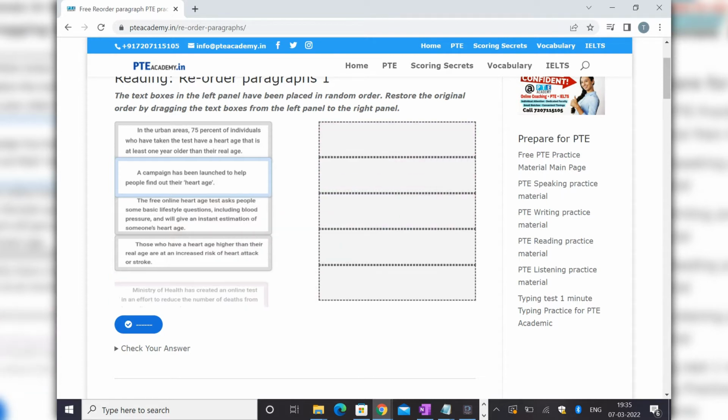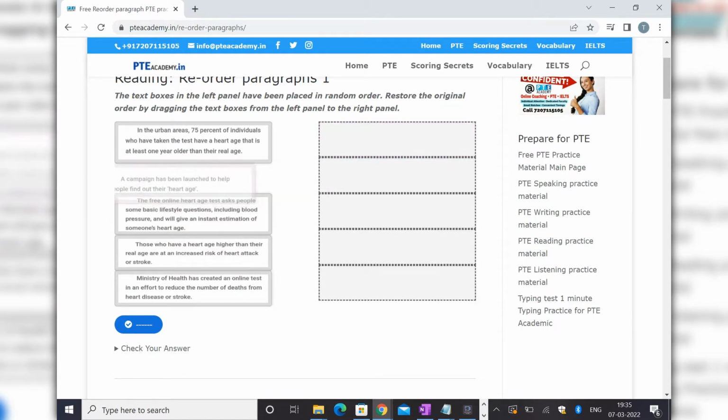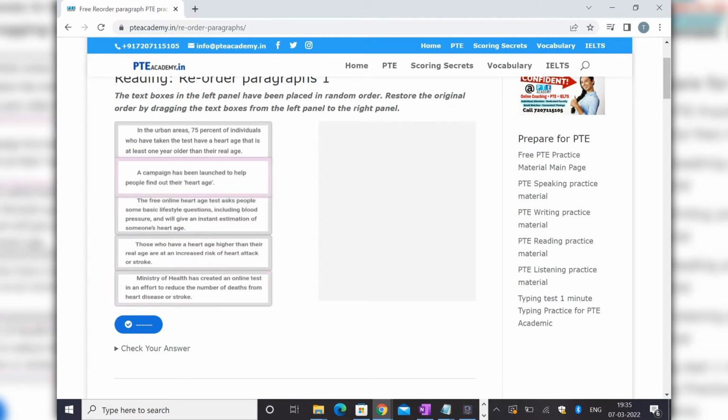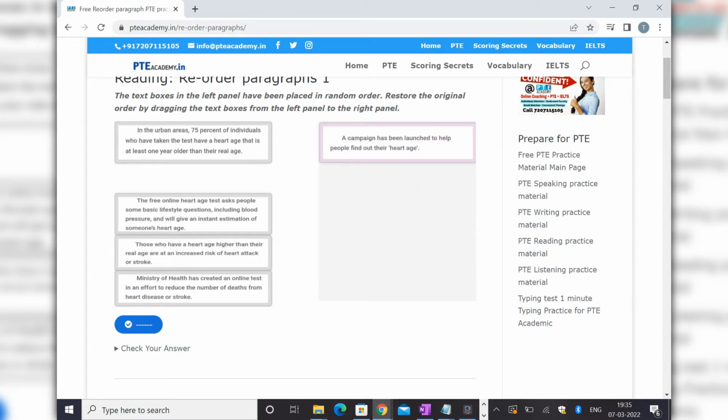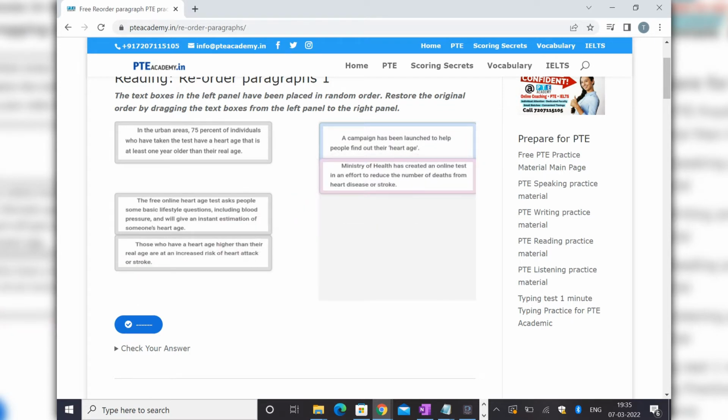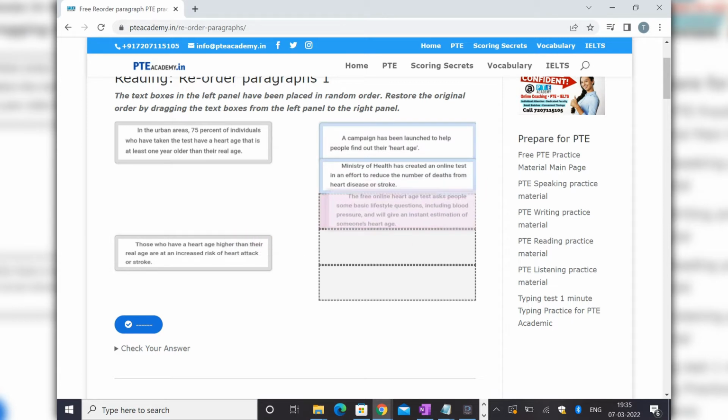So out of these you have to find which one should be the first sentence, right? Basically, this one will be the first independent sentence, because if you see, this is introducing the whole topic. Now because they're talking about finding out their heart age, next we talk about the online test, that they have created an online test in an effort to reduce the number of deaths from heart disease or stroke. So now we are going to talk about this online test, the free online test.